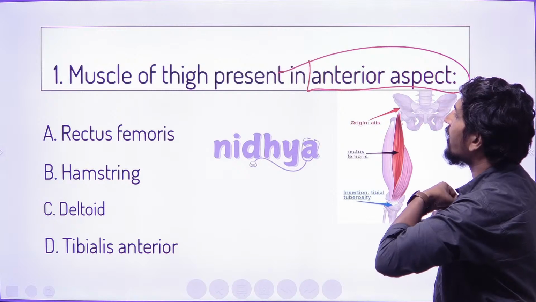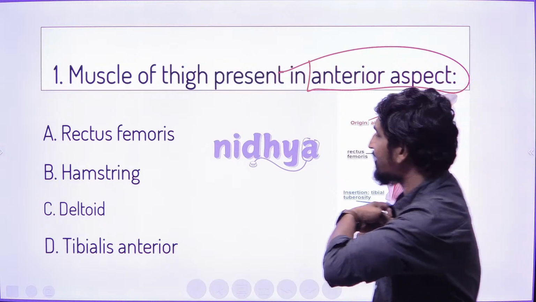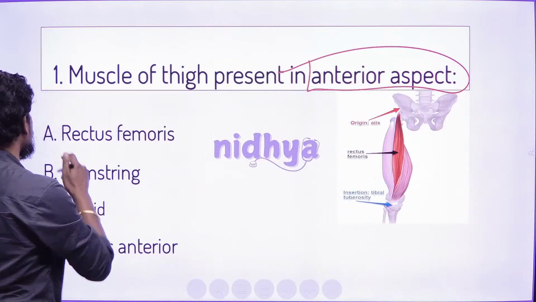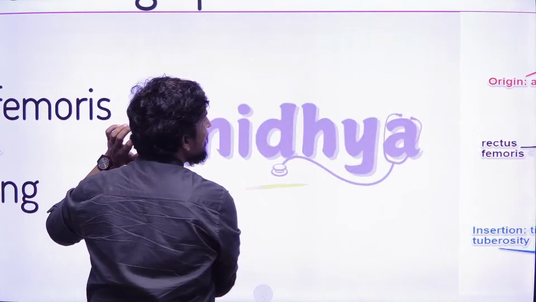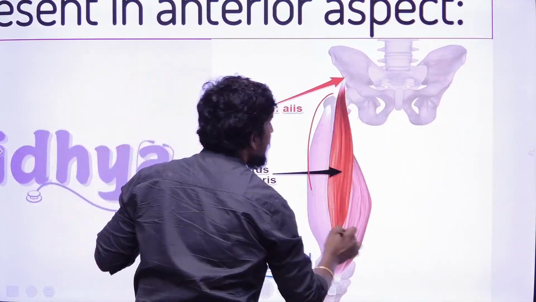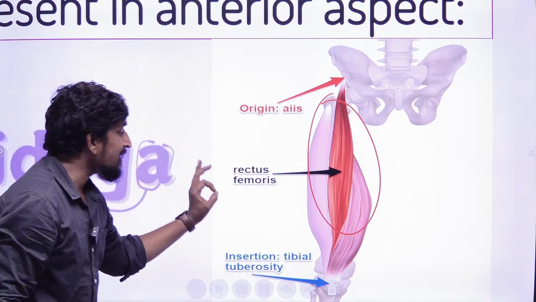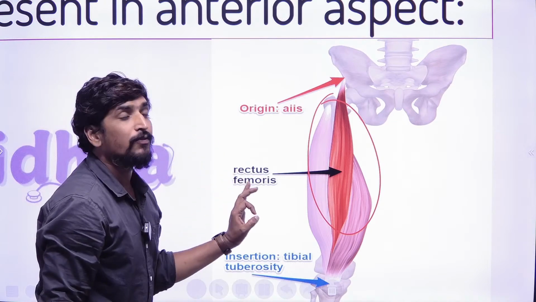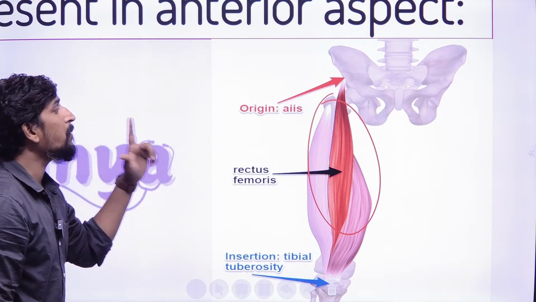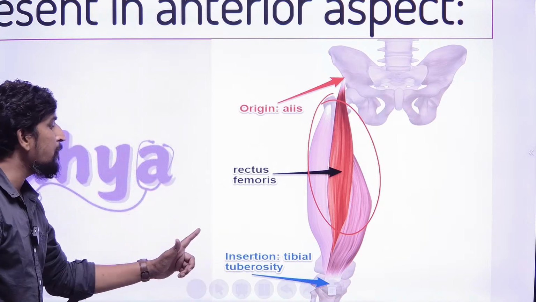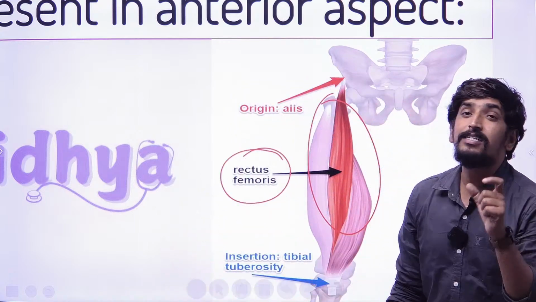Here the right answer is: the muscle of the thigh present in the anterior aspect is the rectus femoris. This is the muscle of the thigh. We can see it in this image. The rectus femoris originates from the hip region and runs to the knee region, connecting the pelvic bone to the tibial tuberosity area.